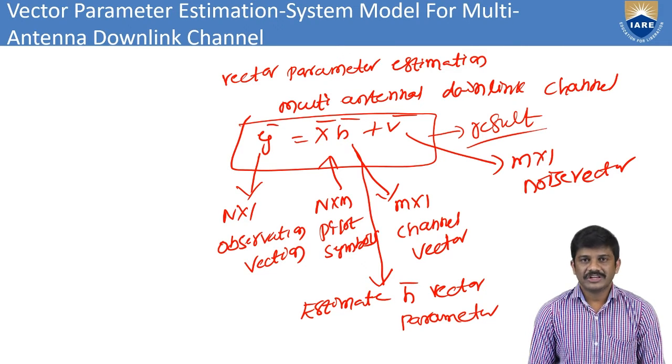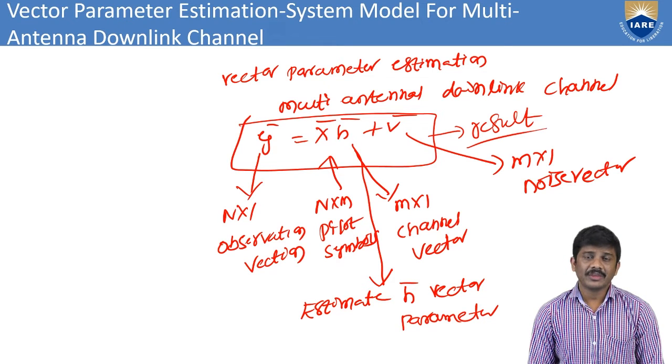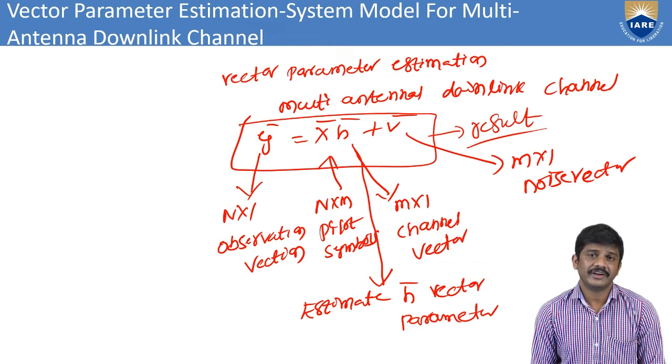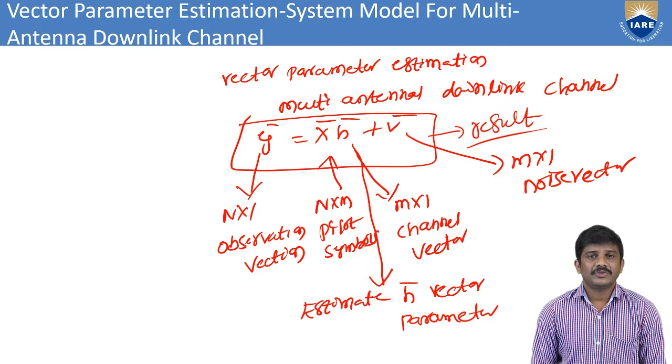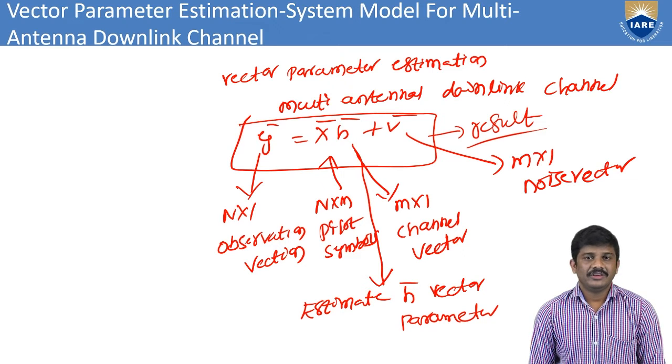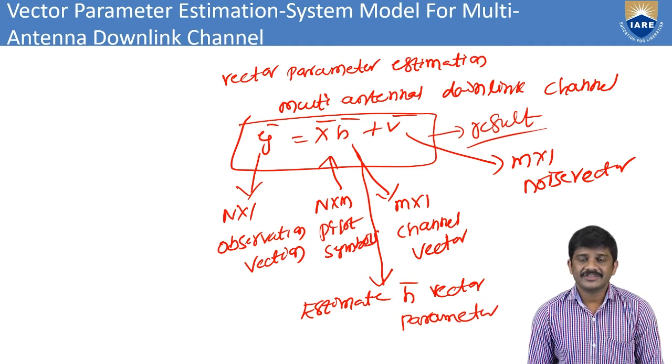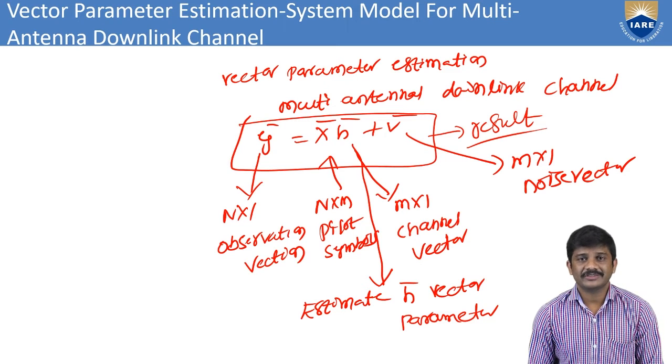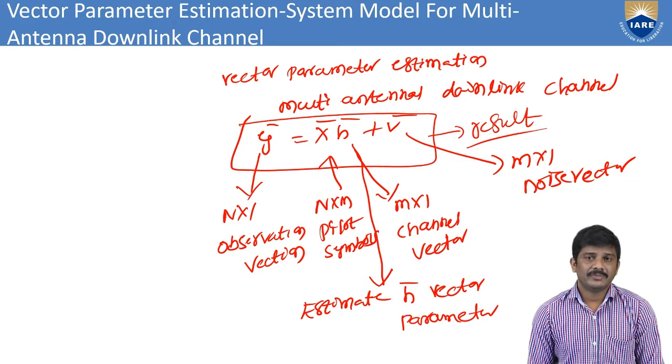Coming to the next session, we can go with vector parameter estimation in different functionalities. We will see that in the next session. In this session mainly we concentrated on the multi-antenna downlink system for vector parameter estimation. For that, I considered the different multiple antenna transmitted symbols and different multiple antenna received symbols.